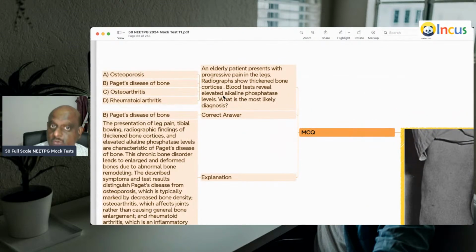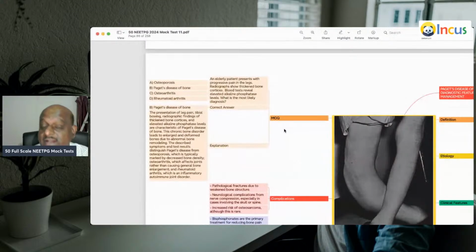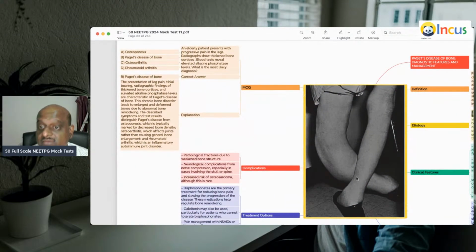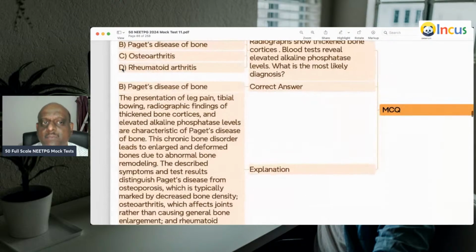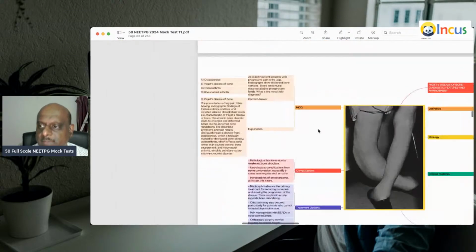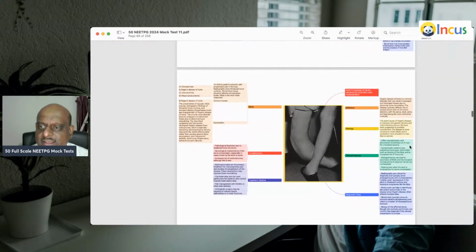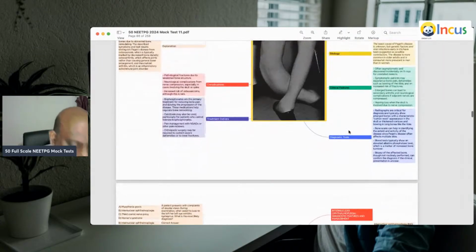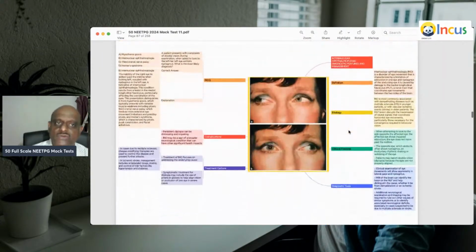Right? Now, an elderly patient with progressive pain in the legs, elevated alkaline phosphatase levels, and curved legs, which is very typical of thickened bone cortices, is a feature of Paget's disease of the bone. Anything about Paget's disease, I leave the literature to you. In one mind map, please do the revision.